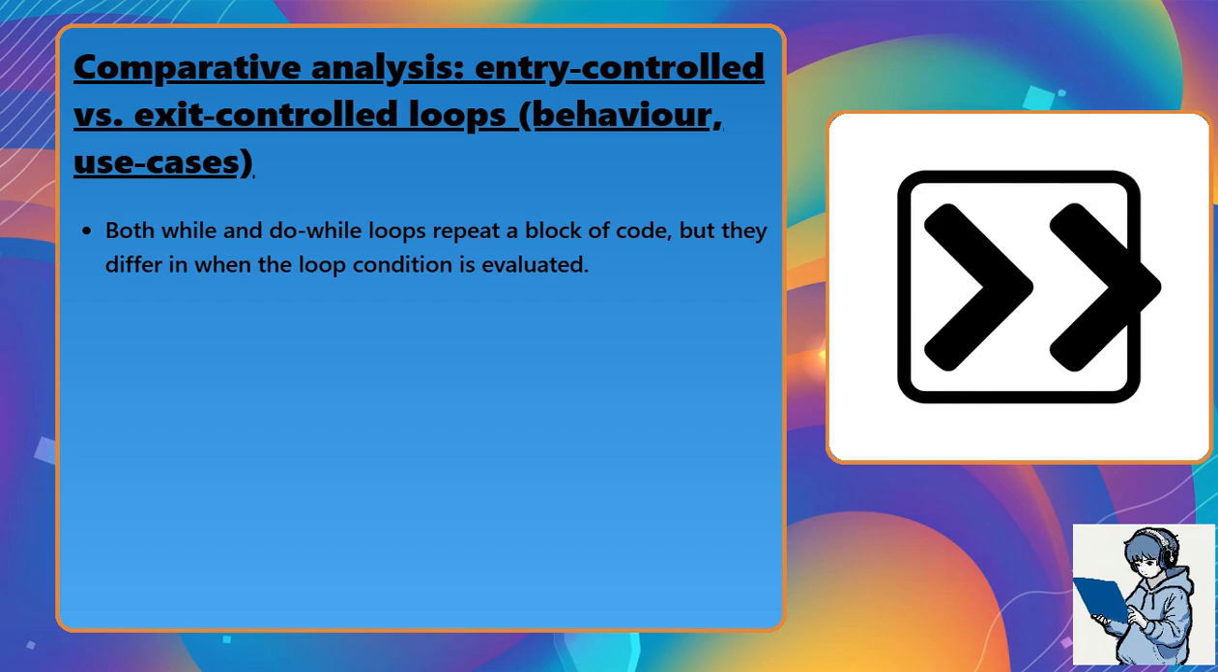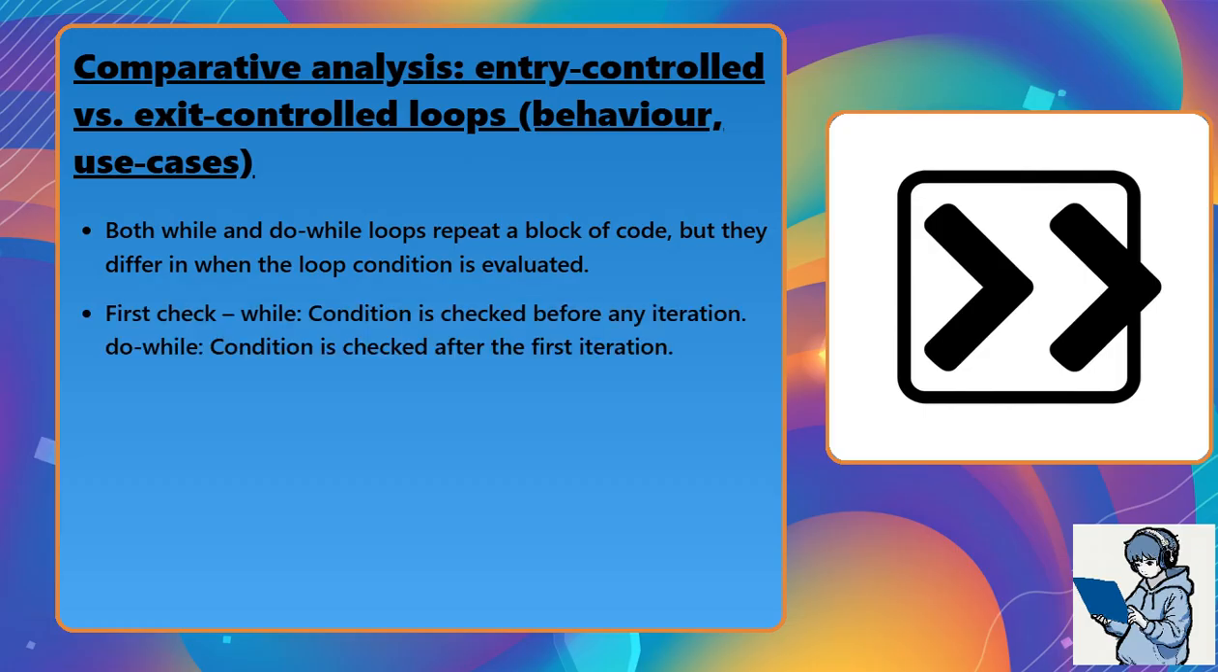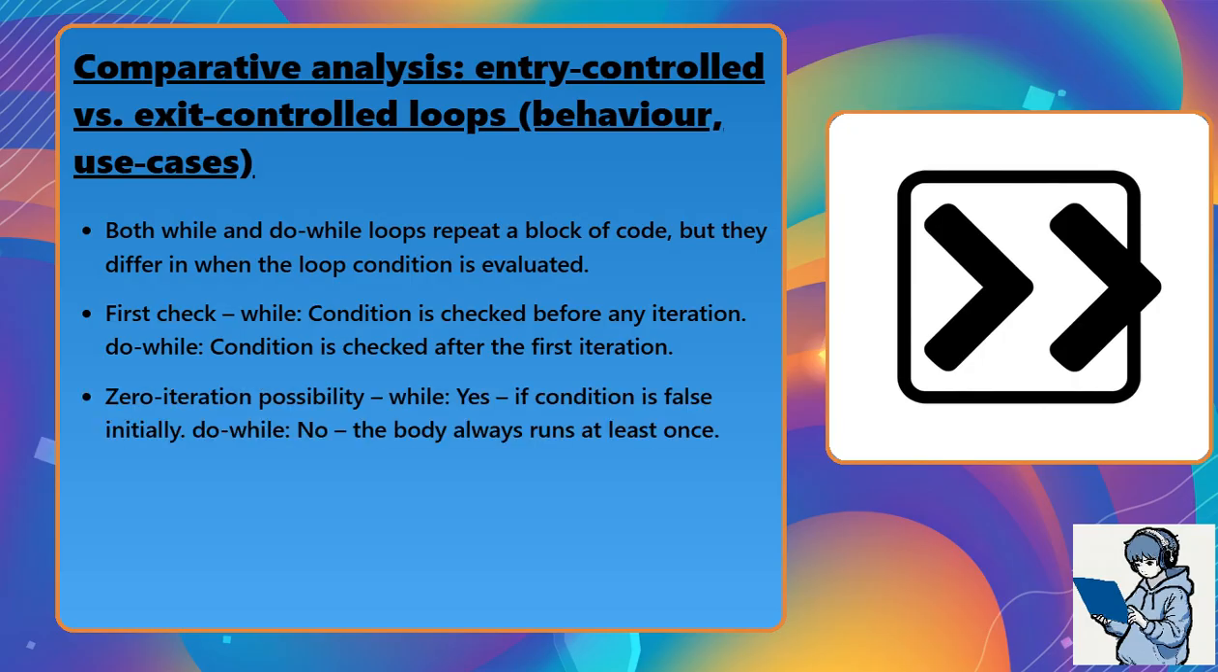Both while and do-while loops repeat a block of code, but they differ in when the loop condition is evaluated. First check: while, the condition is checked before any iteration. Do-while, the condition is checked after the first iteration. Zero-iteration possibility: while, yes, if the condition is false initially. Do-while, no, the body always runs at least once.